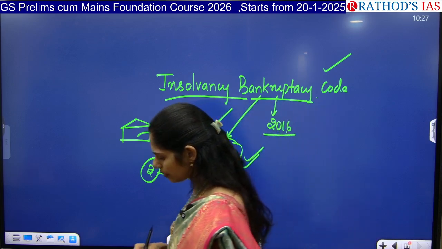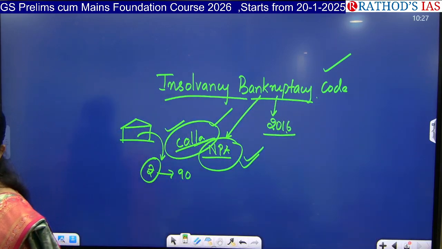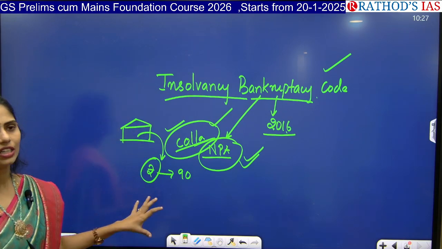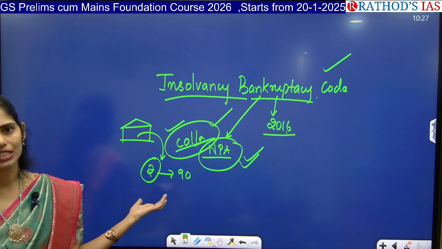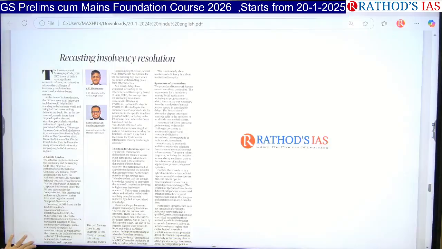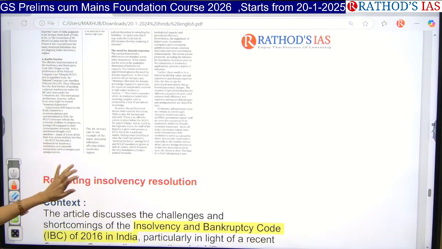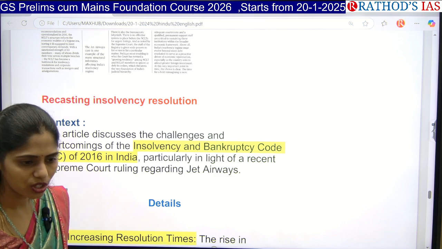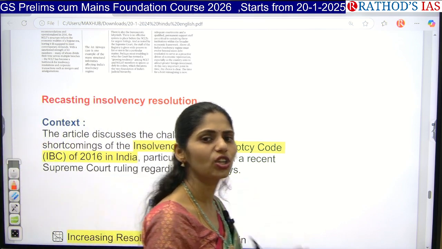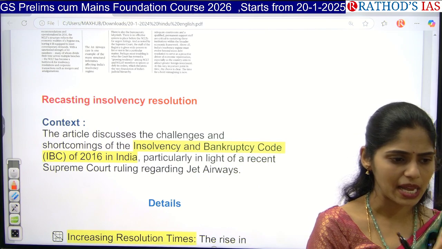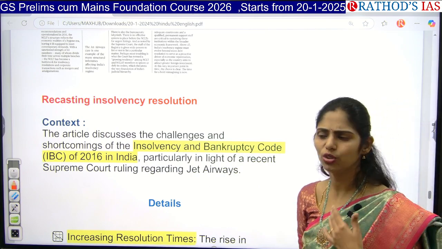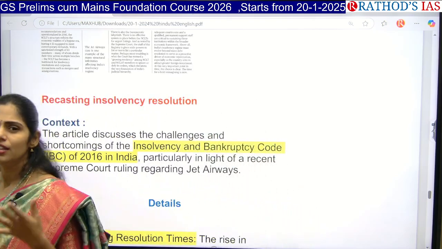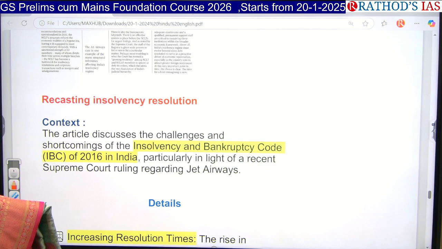So actually we came up with this in 2016, but many times it is not very effective. So why is it not effective? That is what is said in this article. Now let us see those points. Why is it not working properly? Despite having this Insolvency and Bankruptcy Code, why is there a further increase in the NPA problem? For example, you know about the Nirav Modi case, you know about the Vijay Mallya case, but the Vijay Mallya case has, to some extent, been resolved, right?